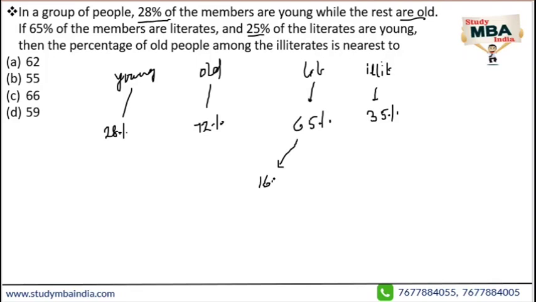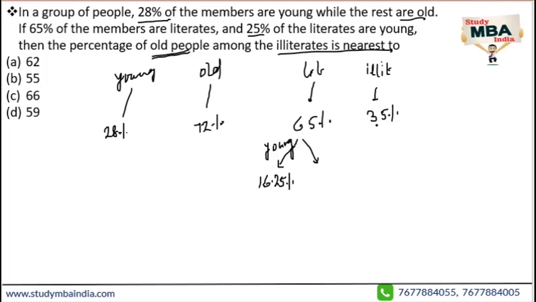So this is 16.25%. Of this 65%, 16.25% are basically the young ones. Definitely the remaining will be the old ones, and they are literate. Now the question is, the percentage of old people among the illiterate is nearest to what? The old people who are illiterate, what percent is that?